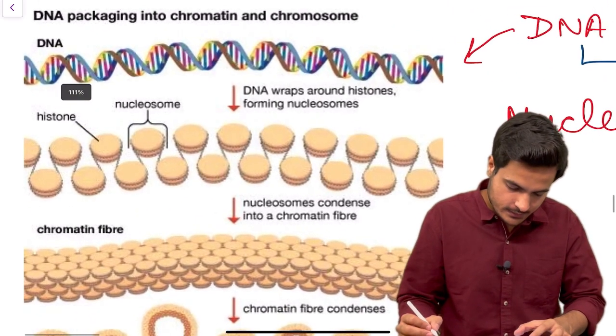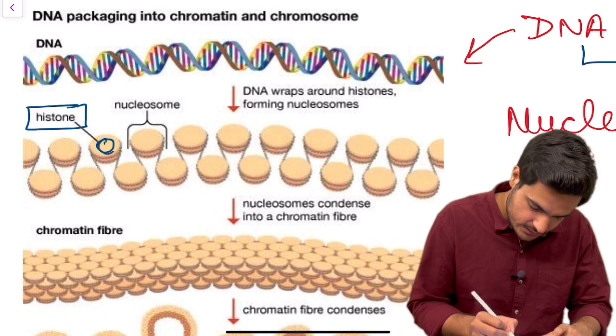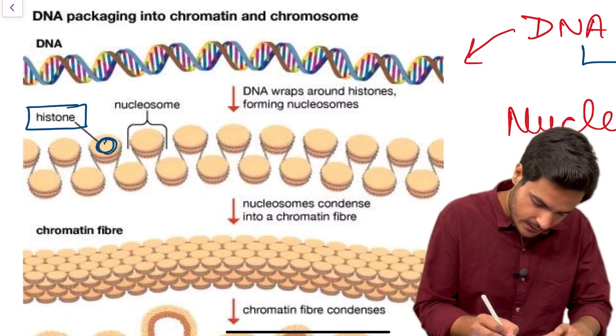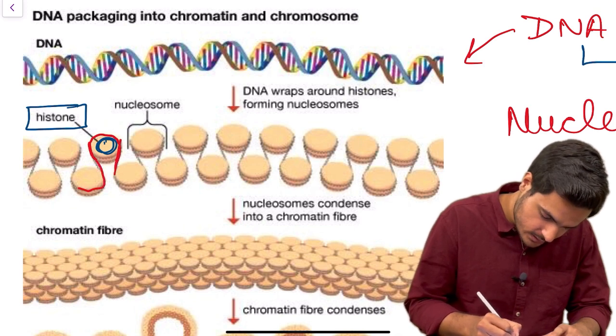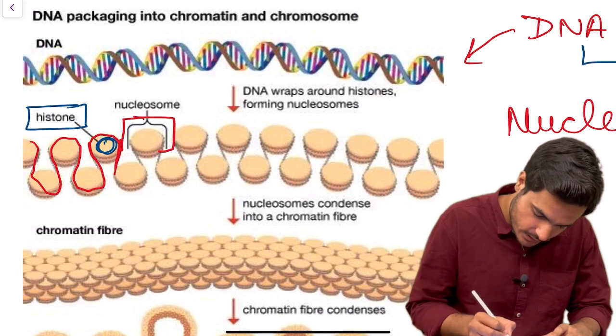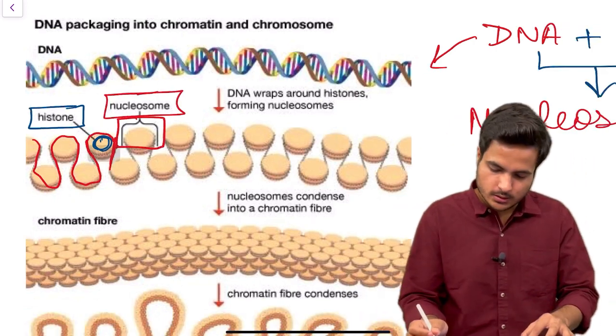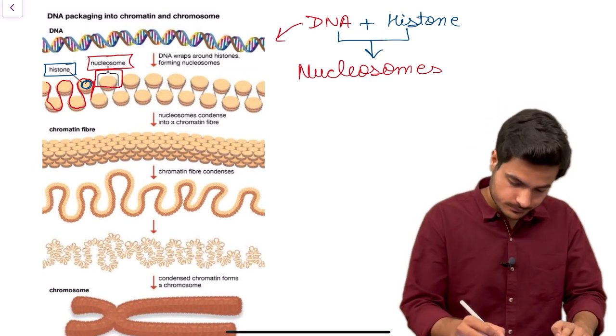You can see that histones are represented by this spherical structure. When the DNA strand wraps around it, this forms a unit. This unit is together called a nucleosome. So DNA, when it combines with histone, forms nucleosomes.